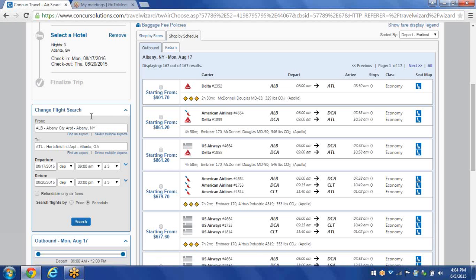And here in this box right here looks like the Travel Wizard, where I can change whatever I need to change, where I'm flying from, where I'm flying to, dates, times, or even my window of flight results. And then all I need to do is click on search and then the screen will refresh.